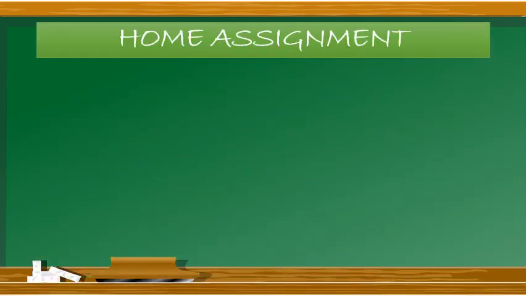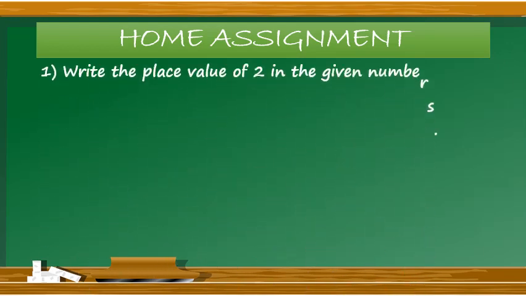Let's proceed towards the home assignment. The very first question is, write the place value of 2 in the given numbers. You are supposed to write down the place value of only 2. The first part, 52,974. In this number, only the place value of 2 is to be written.